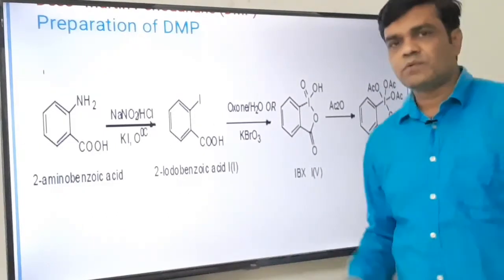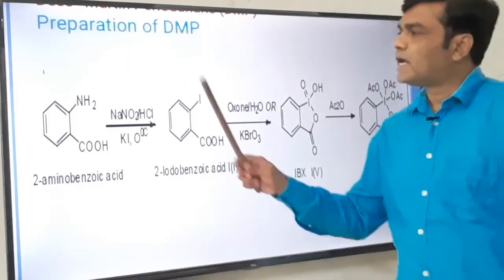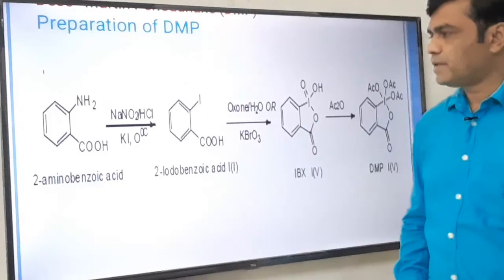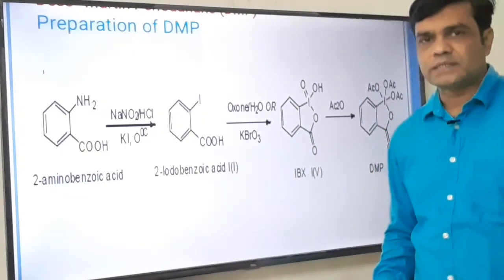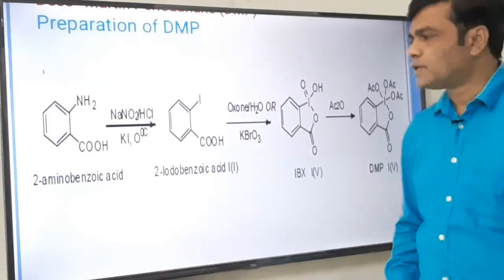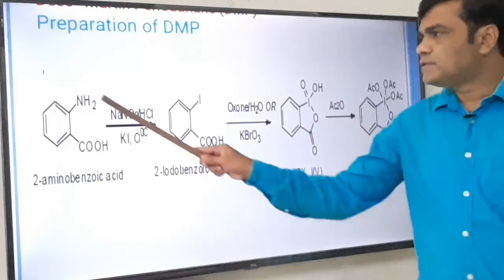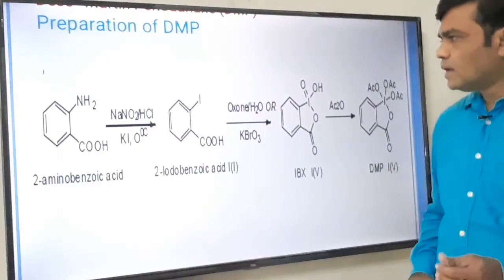So always we have to go via the Sandmeyer reaction, where NH2 first is converted to BDC, and then BDC is converted to iodine. Of course, as it is a Sandmeyer reaction, it is a diazotization reaction. It takes place at a very low temperature, at 0 degrees Celsius. Okay, so in this way NH2 is replaced by iodine, we get 2-iodobenzoic acid. Okay, now